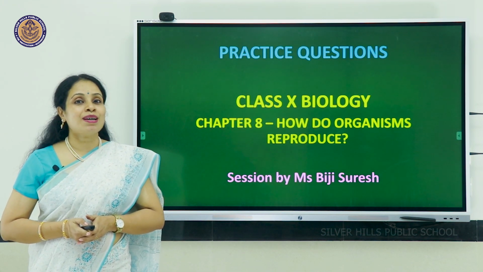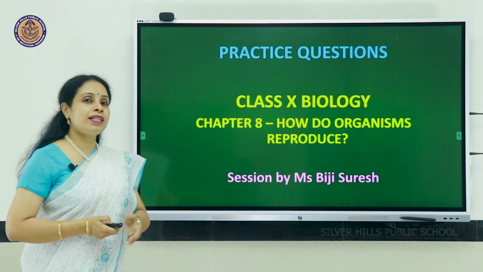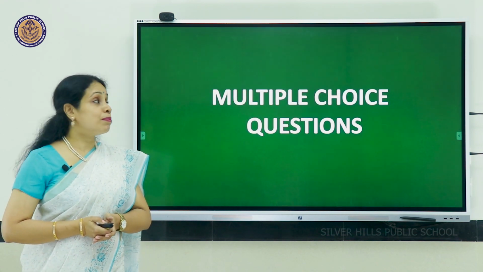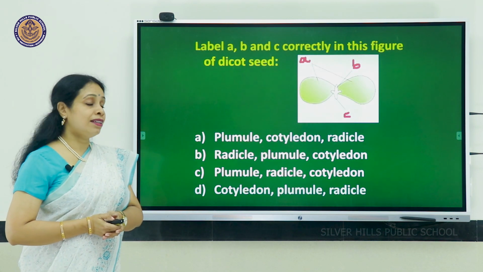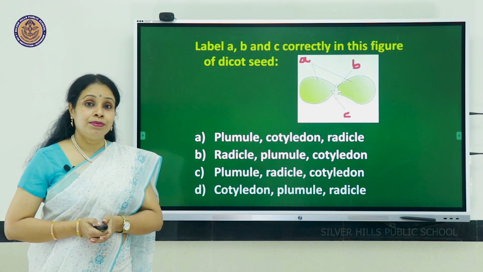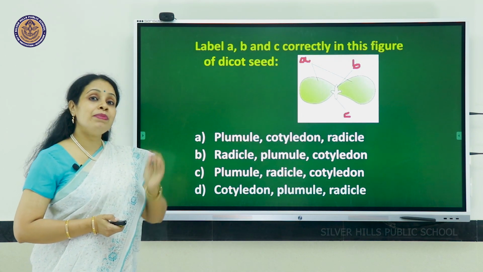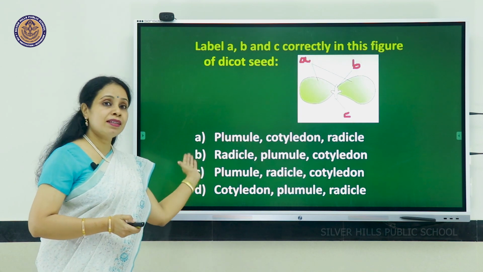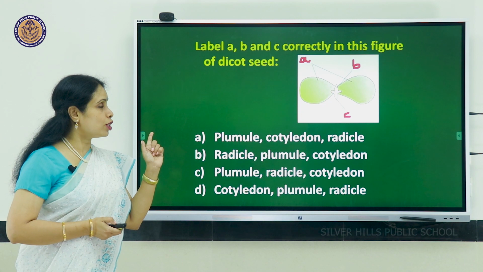We'll be discussing some important questions from Chapter 8, How do organisms reproduce? So let's start off with some multiple choice questions. Look at the first question. It's a diagram and you have to mark the portions A, B and C correctly. There are four options given here. So have a look at that picture.